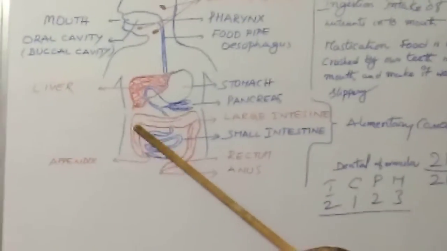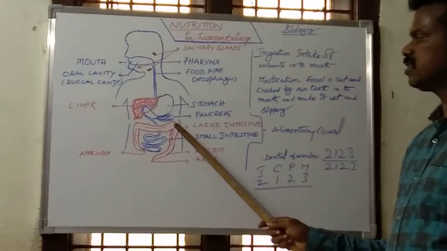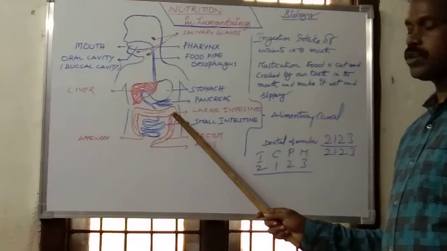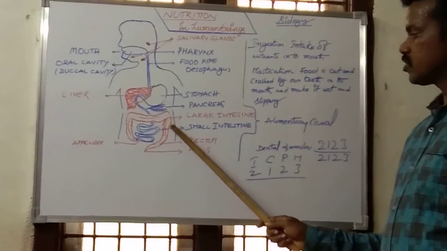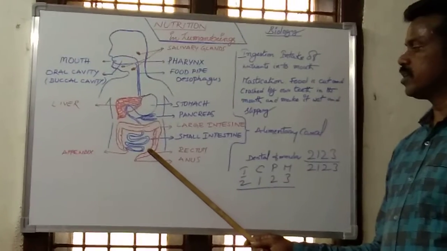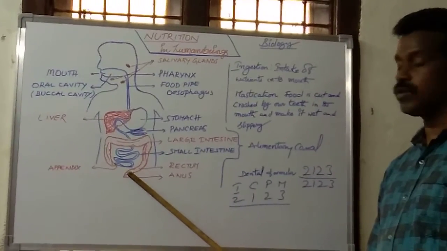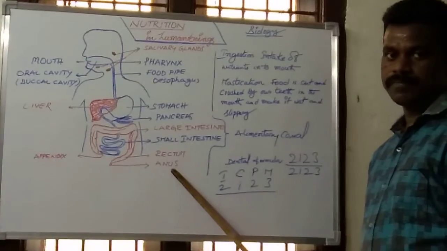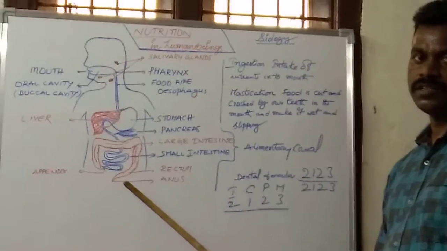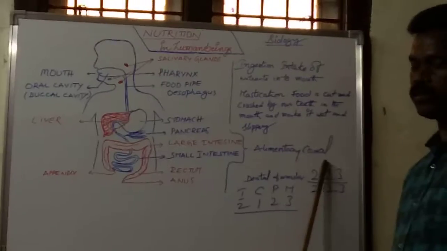The food travels in the large intestine. Clear. Here also absorption takes place: an excess amount of water and some of the minerals are also absorbed by the large intestine. Then the food enters into the rectum. Finally the food materials, nothing but undigested food and waste materials, are expelled out from the human body through the anus. This process is known as defecation. Clear. So the complete digestion takes place in the alimentary canal. Clear.